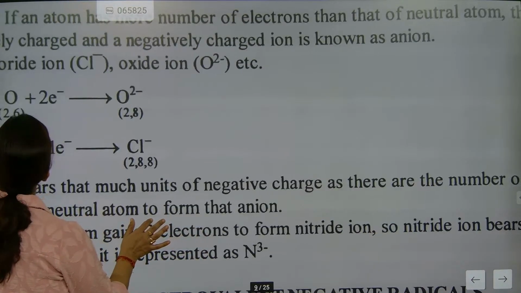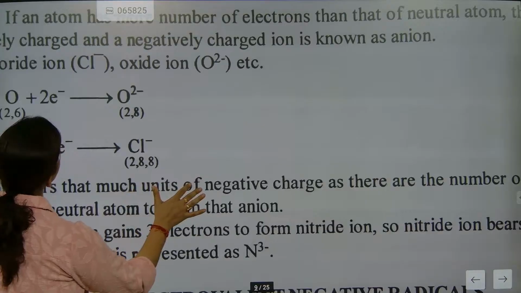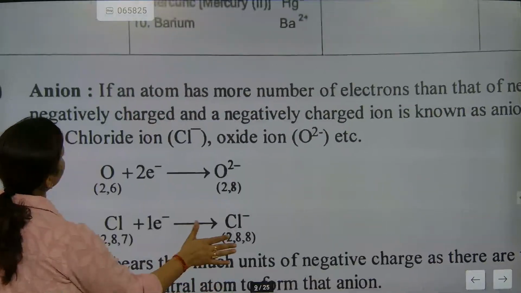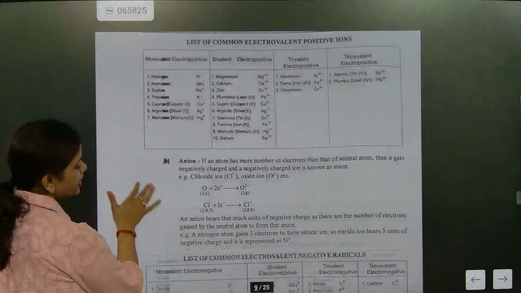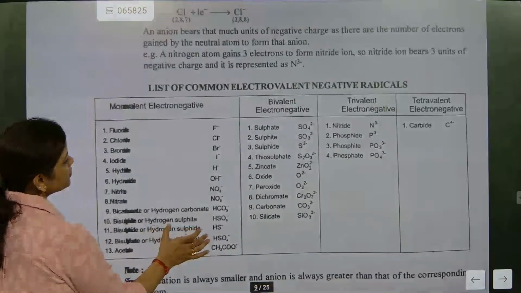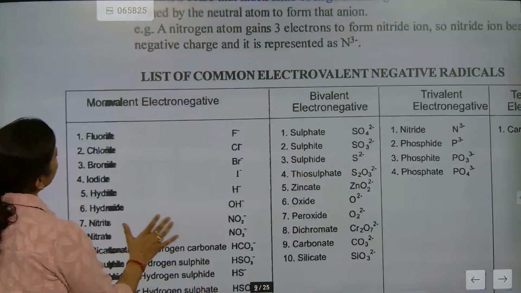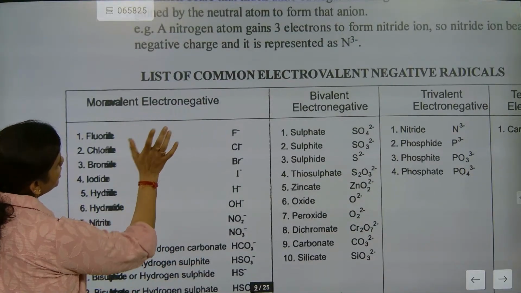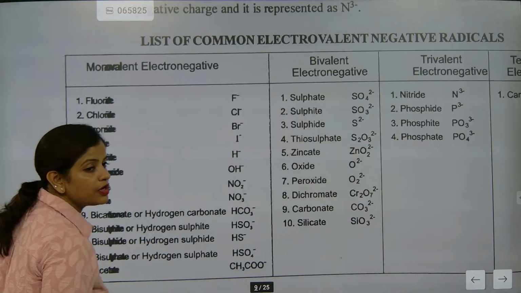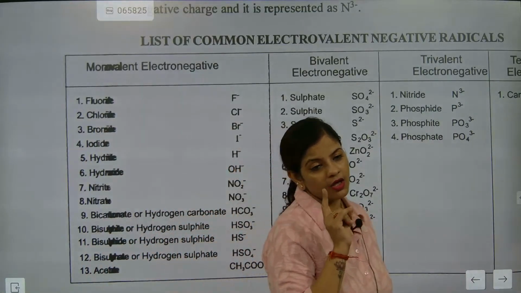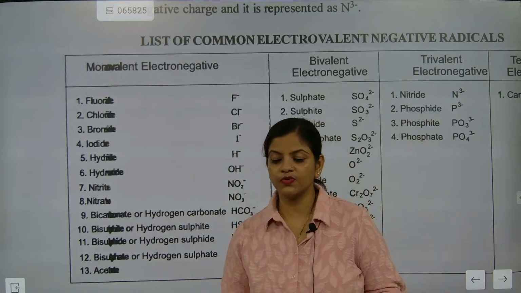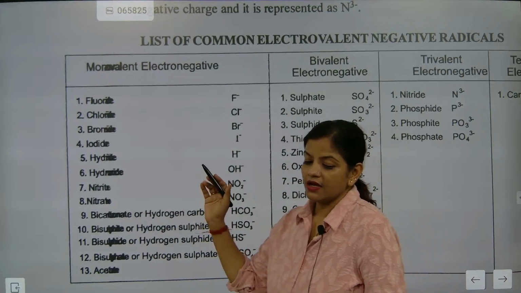Now we are going to talk about the next part, the anion. Anions are supposed to be positive or negative, beta? Anions are supposed to be negative. So now we are going to talk about monovalent electronegative. Monovalent electronegative means how many minus will be there? 1 minus. So when 1 minus is there, it is exactly fluorine.